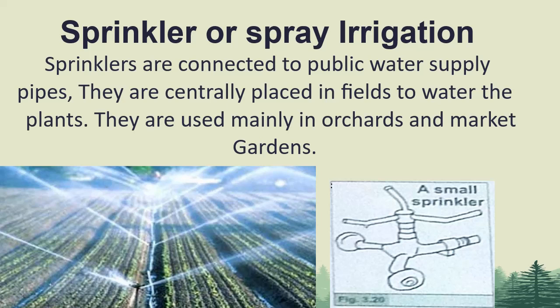Agricultural crops are rarely irrigated with this method because it is far more expensive for the farmer due to its capital cost than canal irrigation and tube wells. However, it does use water much more efficiently with much less water wastage. It also prevents waterlogging and salinity. It means that it provides only the required water to the plant, and wastage of water is reduced with the help of this method.